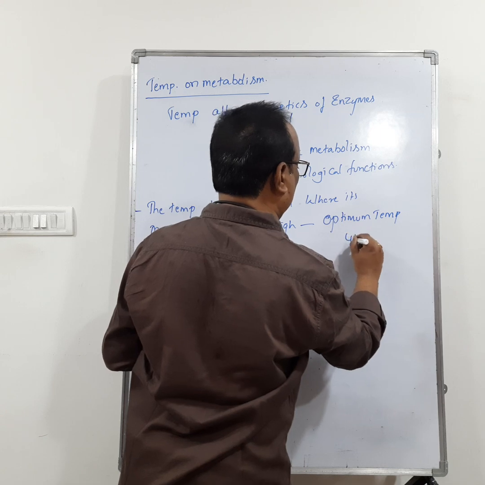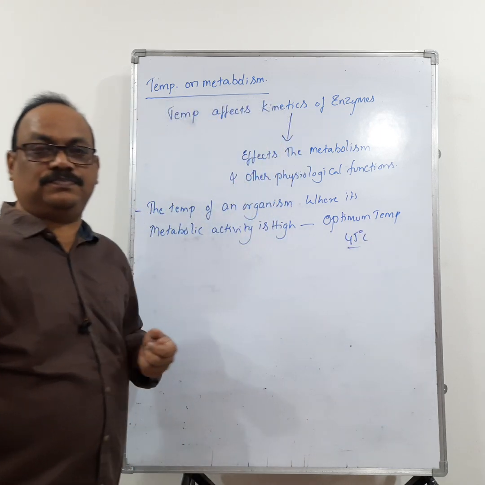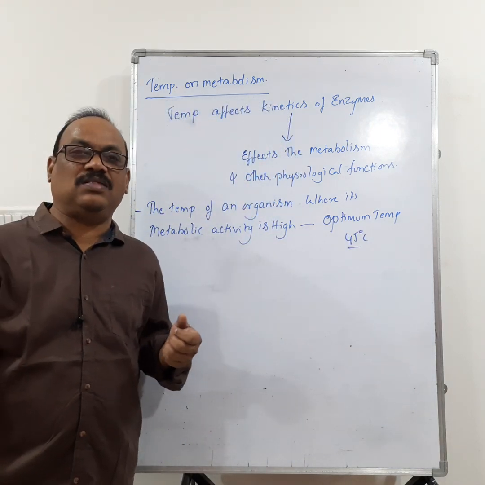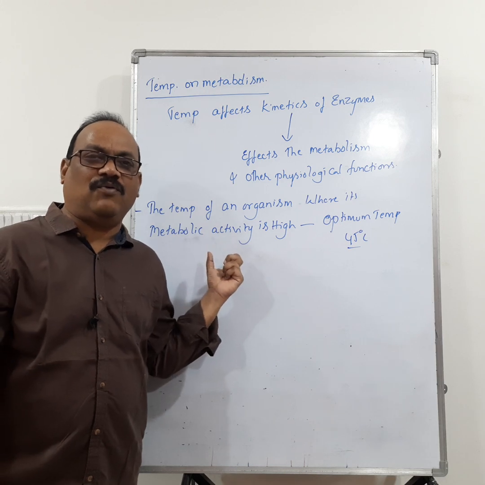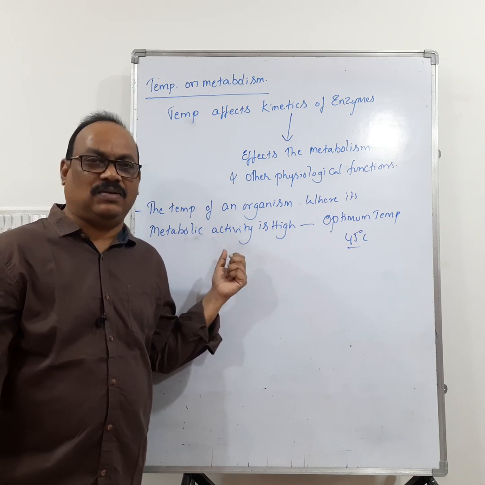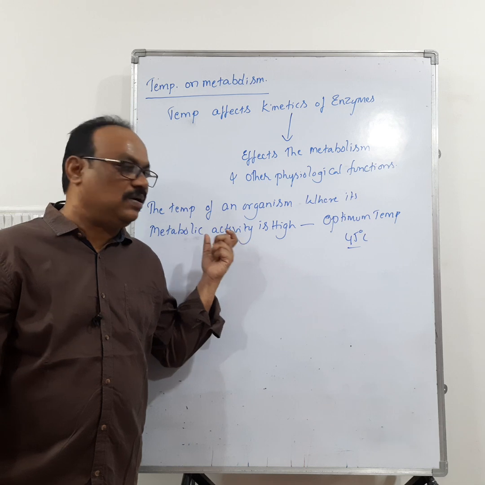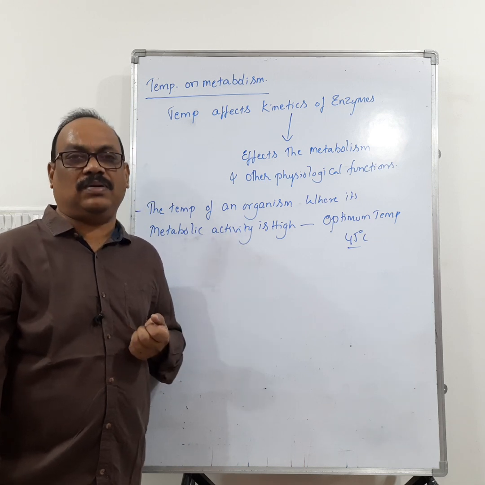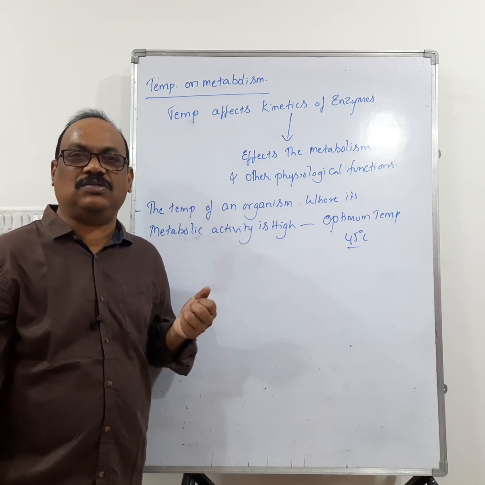So let us imagine that is 45 degrees centigrade. At 45 degrees centigrade, the metabolic activity of the organism reaches its peak level, right? That temperature is called the optimum level or optimum temperature.